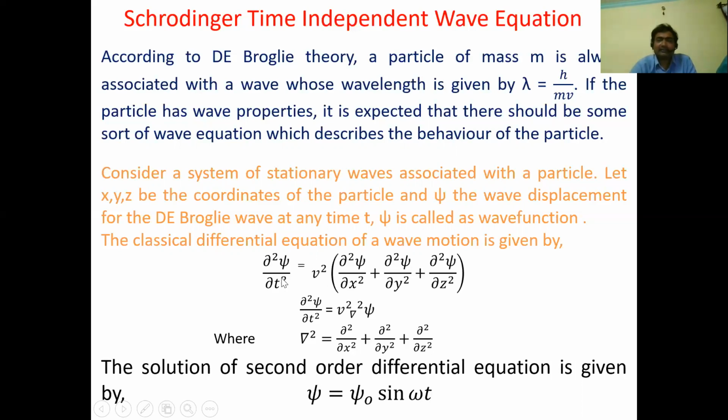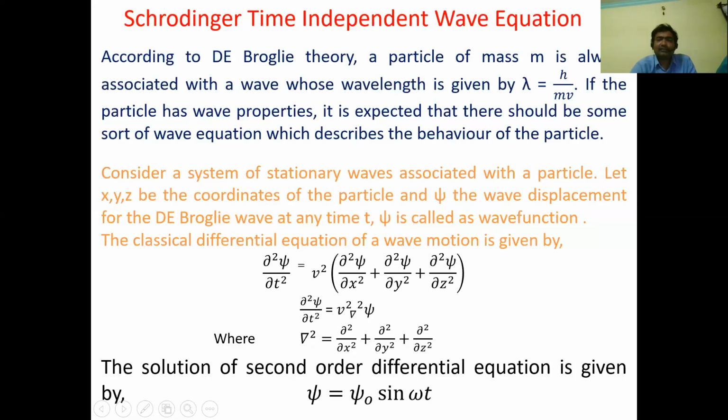Here we can write dou square psi by dou t square is equal to v square del square psi, where del square is dou square by dou x square plus dou square by dou y square plus dou square by dou z square. Psi is taken as common, and this sum of second derivatives is written as del square. This is a second order differential equation: dou square psi by dou t square is equal to v square del square psi.